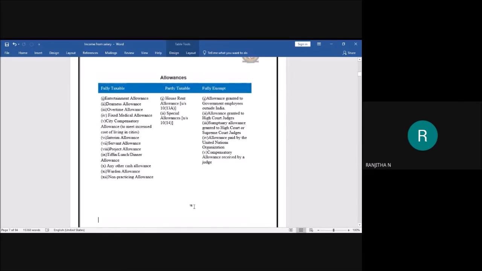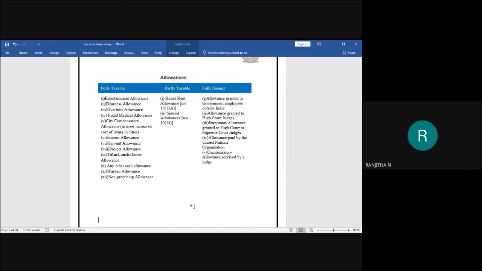Let us go for the fully taxable allowances. Fully taxable means there is no exemption, there is no reduction for these allowances, students. The whole amount that is there is fully taxable. 100% of the amount you have to consider. For example, entertainment allowance, dearness allowance, overtime allowance, fixed medical allowance, city compensation allowance, interim allowance, servant allowance, project allowance, tiffin, lunch or dinner allowance, any other cash allowances, warden allowances, non-participating allowances.